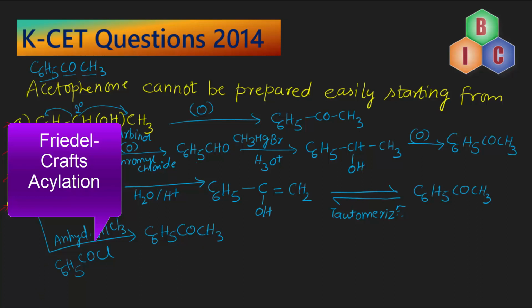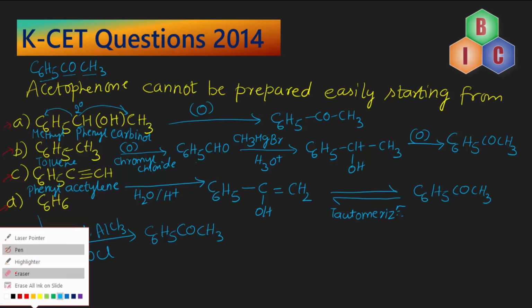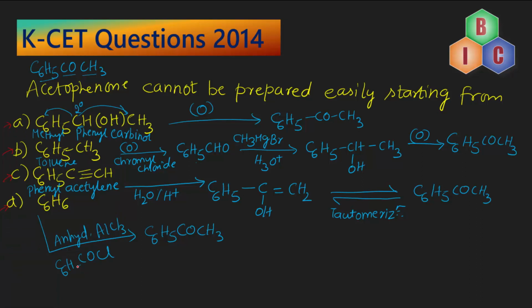Sorry, I have made a mistake with the formula of acetyl chloride. It is CH3COCl. I had written C6H5COCl, that would be benzoyl chloride. Now we are carrying out acylation, not benzoylation. So CH3COCl. So we landed up in the formation of acetophenone. So now you see that here also one step, here also one step, here also one step. Only with toluene we are having multiple steps to obtain acetophenone.